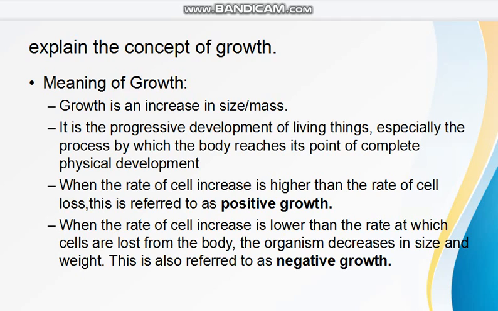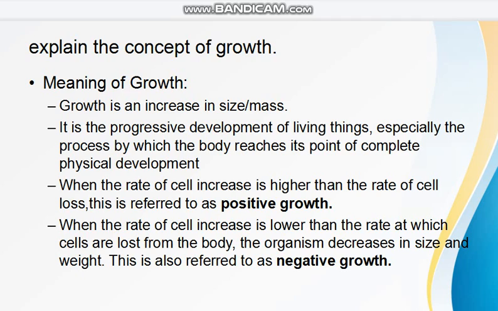But when cells increase at a lower rate than the rate at which cells are lost from the body, the organism decreases in size and weight. For example, when the rate of cell increase in the human body decreases, this means there are many dying cells and the production of cells is very low.